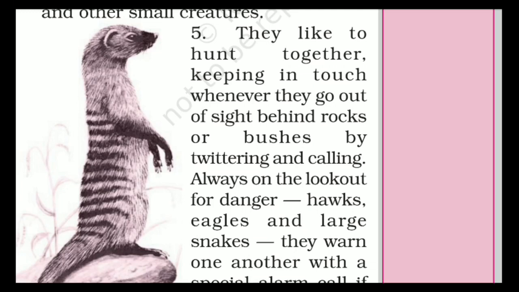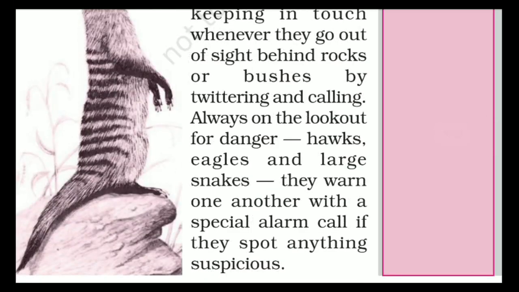and what they do is twitter and call. Whenever they find something mischievous around them, they always twitter and call. They are always on the lookout for danger, like hawks, eagles, and large snakes. They are in danger from these, okay?